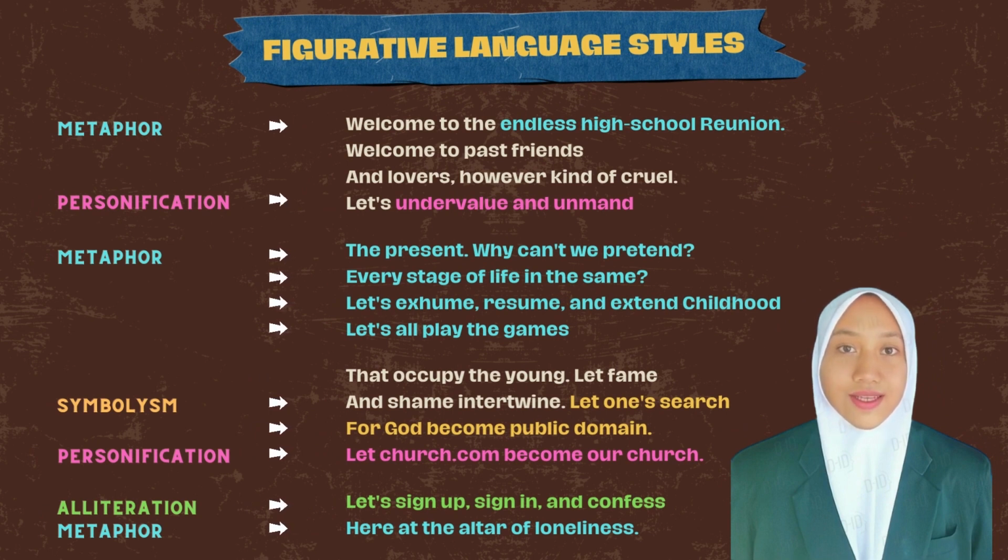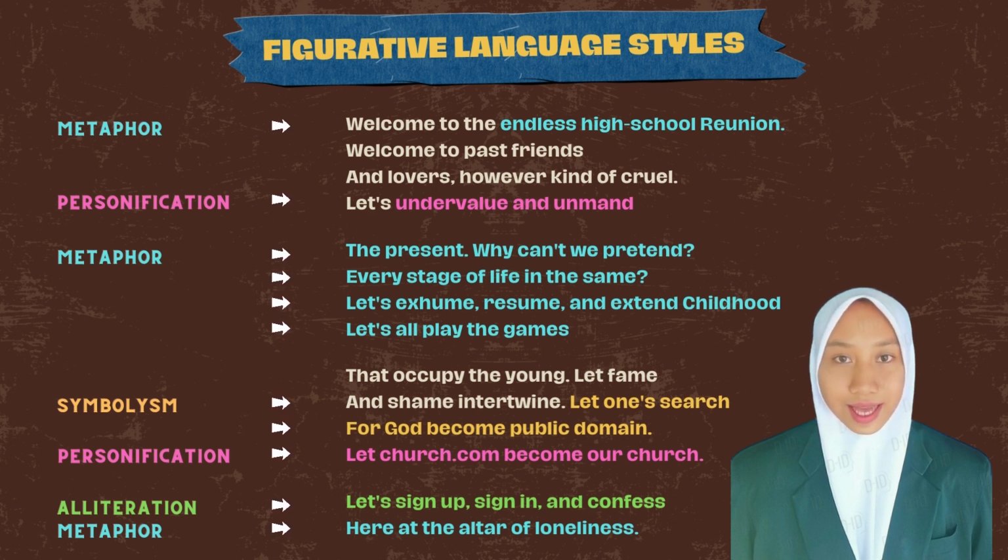In the Facebook sonnet, we find several types of figures of speech. They are, in the first line, metaphor. The phrase endless high school reunion is used as a metaphor to compare Facebook to an endless high school reunion. And the next, in the fourth line, is personification. The phrase undervalue and undermine the present personifies the present, suggesting a deliberate act of undervaluing or damaging it.